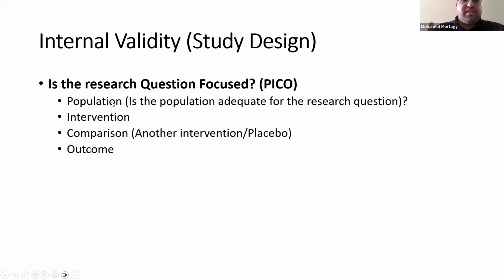When I do a study, I have to select a population that reflects my daily practice. If it's different, then there's no point. It has to really match most people's clinical practice. We'll see that. So you have to decide: is this population adequate for that study? You also have to see an intervention clearly outlined, a comparison with another intervention, and an outcome clearly defined before even doing the study as a primary endpoint. You can have secondary outcomes as well, but we're talking about the primary one now.